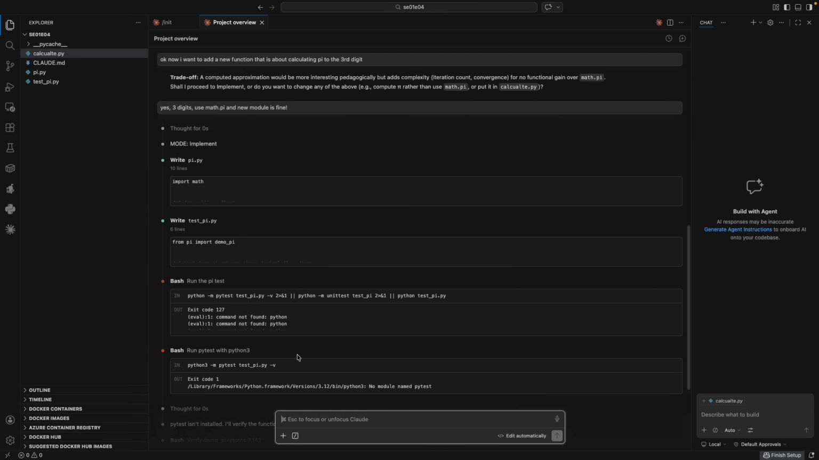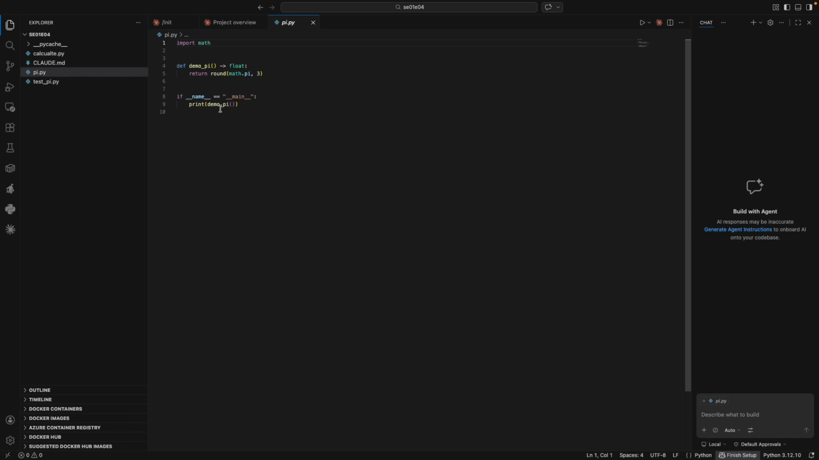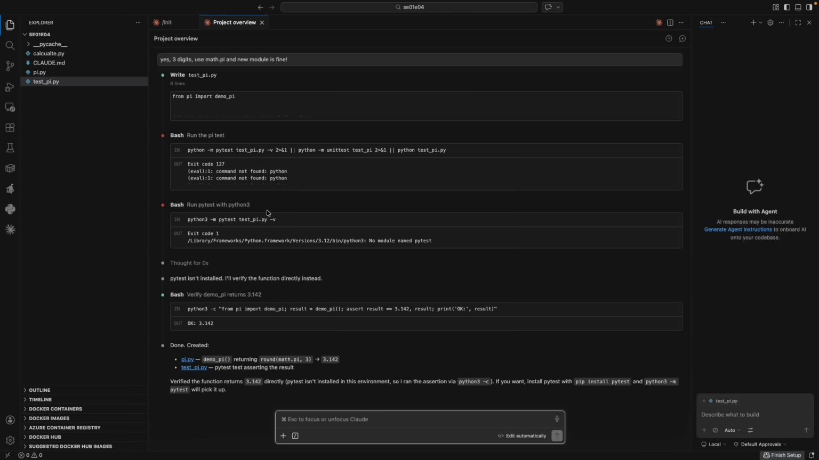So what we can see now is it also declared that we are in the implementation mode. And here in the implementation mode, we can see this pi. It's following my assumptions that we have the demo pi and that we have this demo pi function here, that we have the test function as well. So what we can see here is that Claude now follows my rules, it follows my guidelines, and I've also created a simple workflow with it.